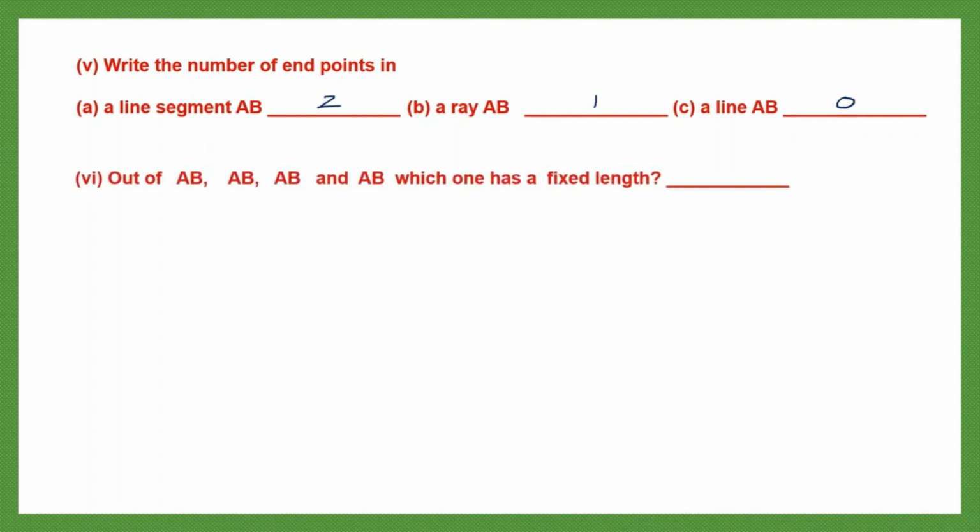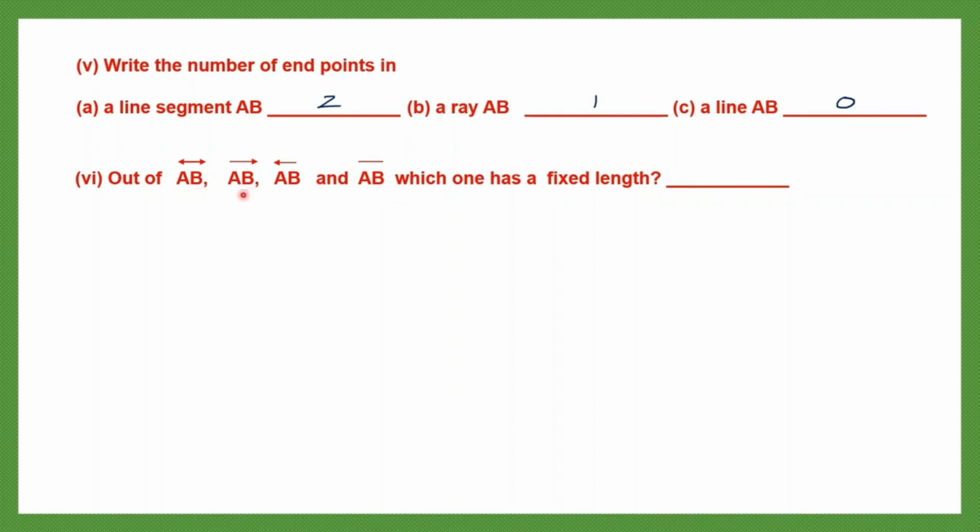Question 6. Out of all these given to us, this AB is a line because there are two arrowheads. The other AB is a ray because there's one arrowhead. This AB is also a ray. You can see the arrowhead. And this is a line. So we have a line, ray, ray and line segment. This is a line segment because there are no arrowheads. That means the two ends are fixed.